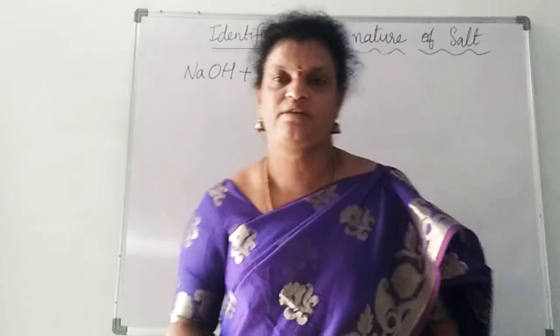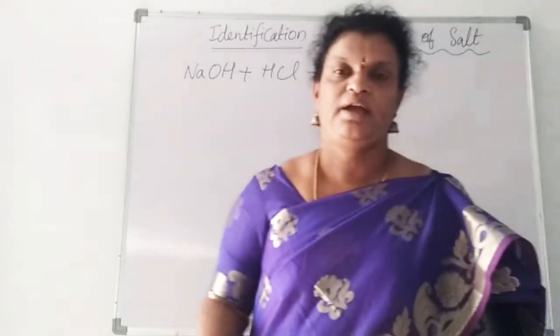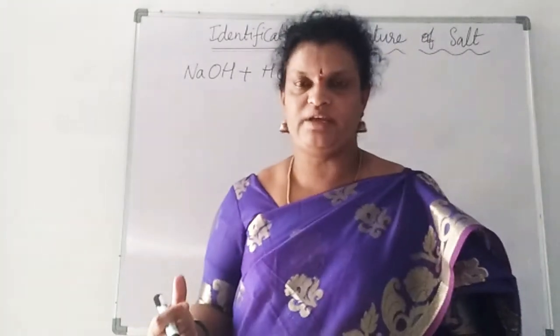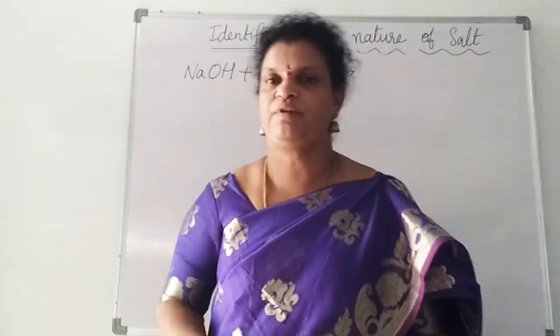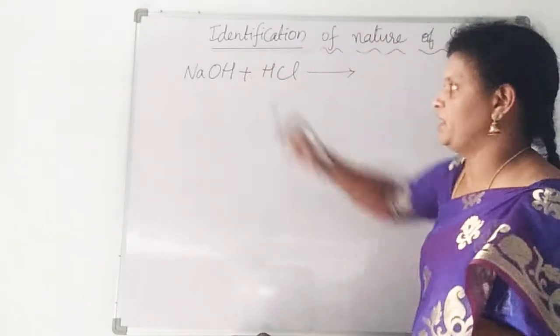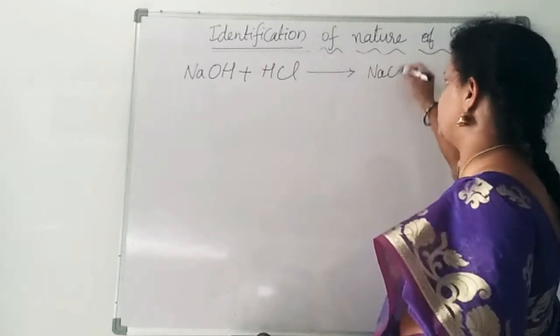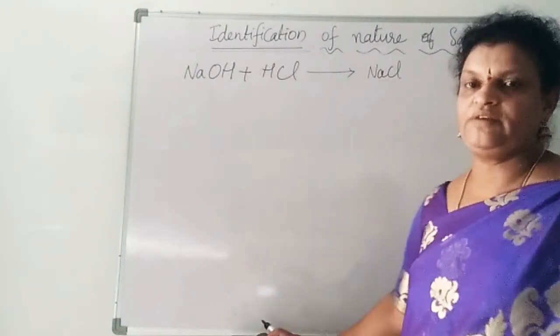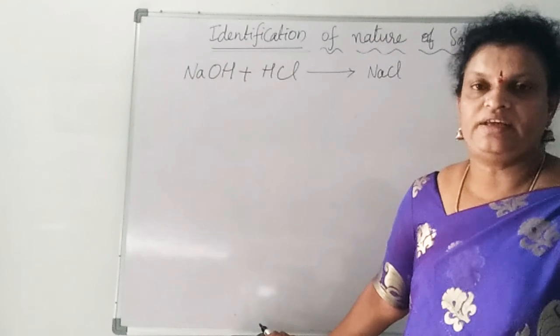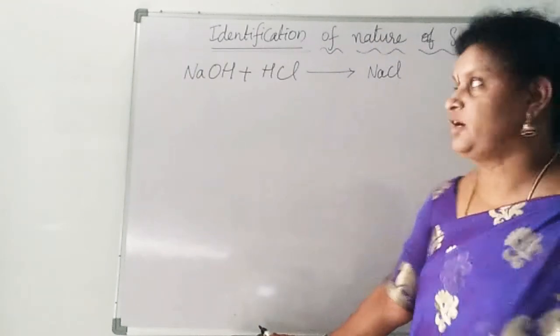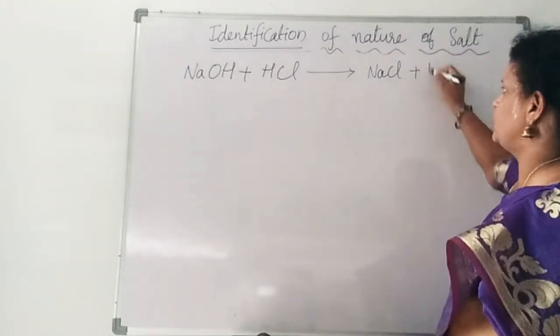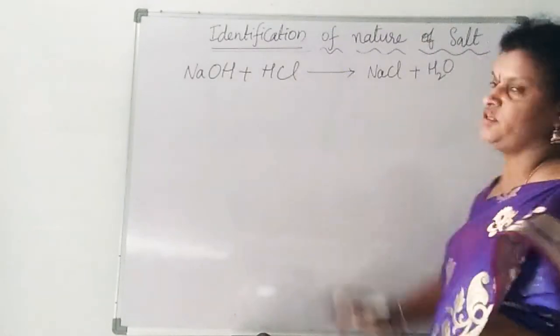Salt compulsorily will contain a cation and an anion. The cation we have to collect from the base and the anion from the acid. So the cation we collect from the base is sodium, and from the acid, HCl, we collect the anion. NaCl is the formula for the salt, sodium chloride. Along with that, water is also formed.